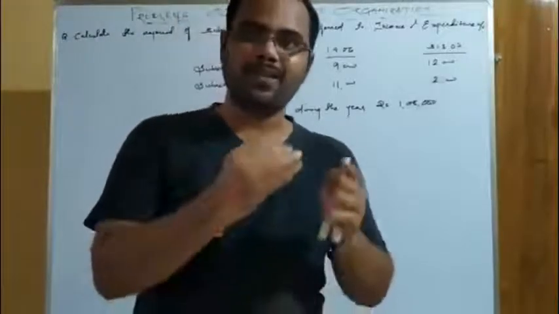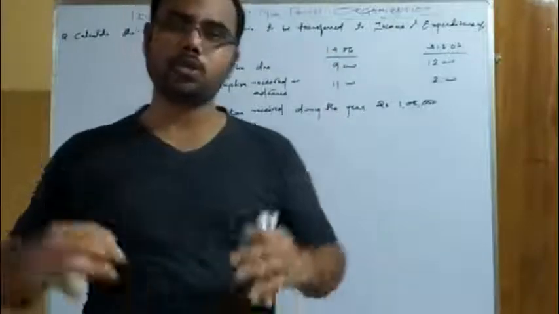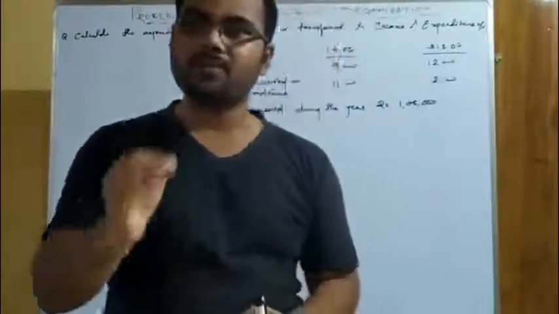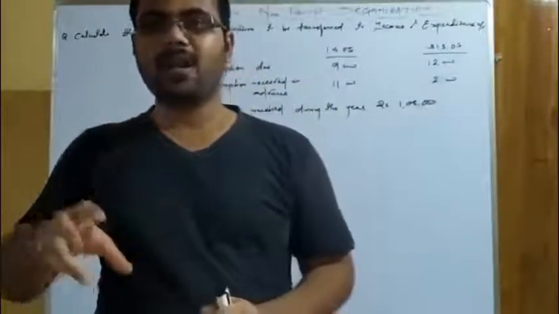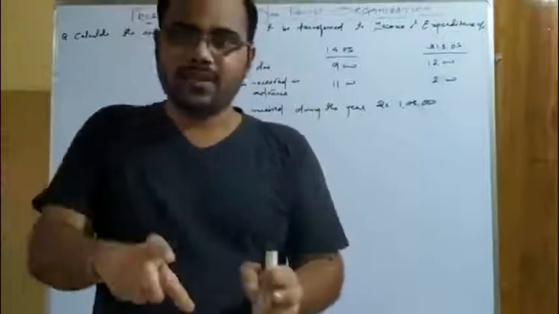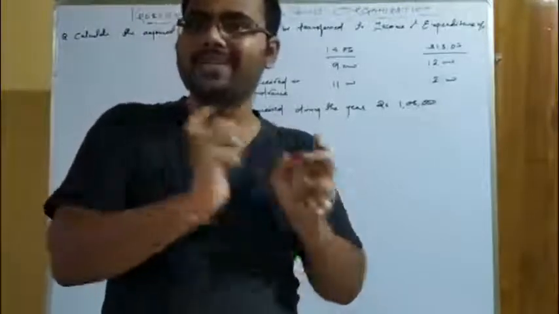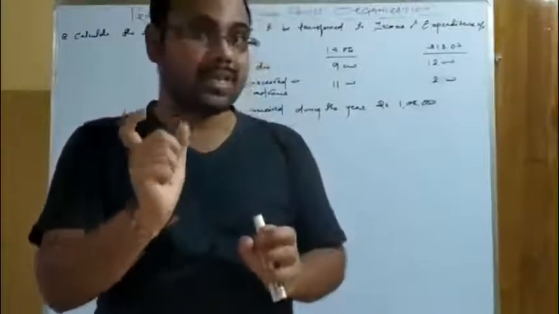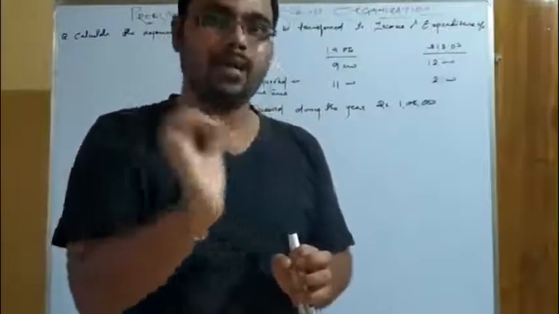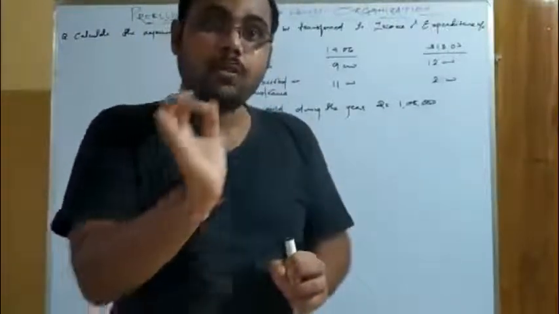Whether the question is related to an income or an expense, always see whether it is related to the current year or not. If it is related to the current year, it will be considered. Listen to the keywords I am telling: it is to be considered, it is to be included, it is to be taken into account.